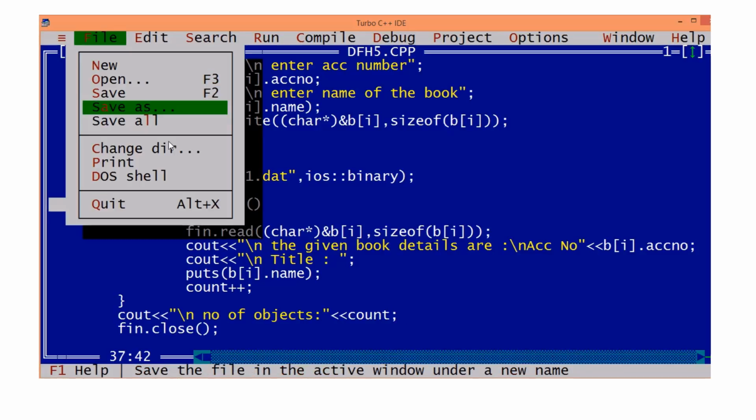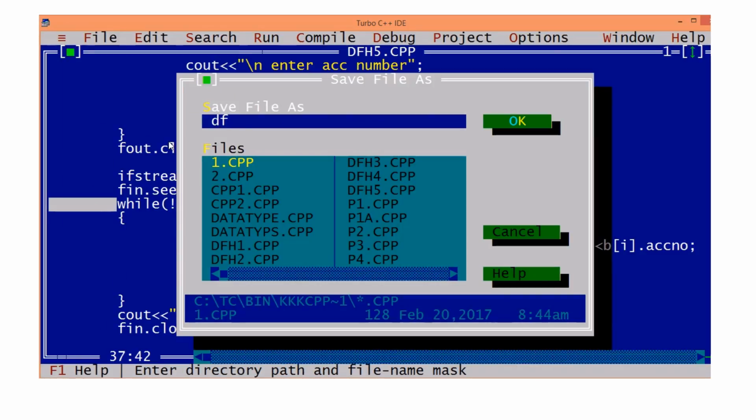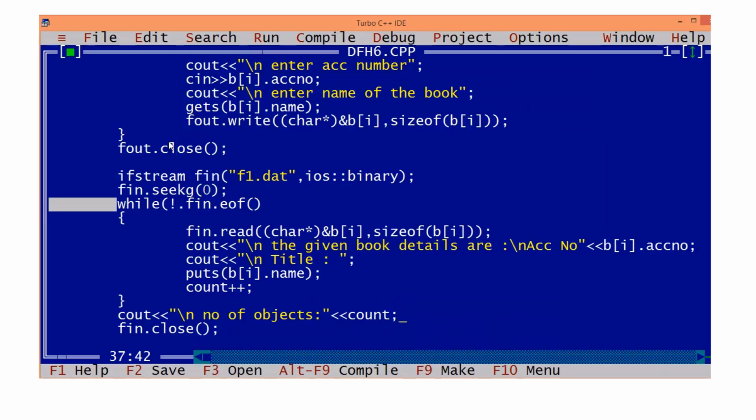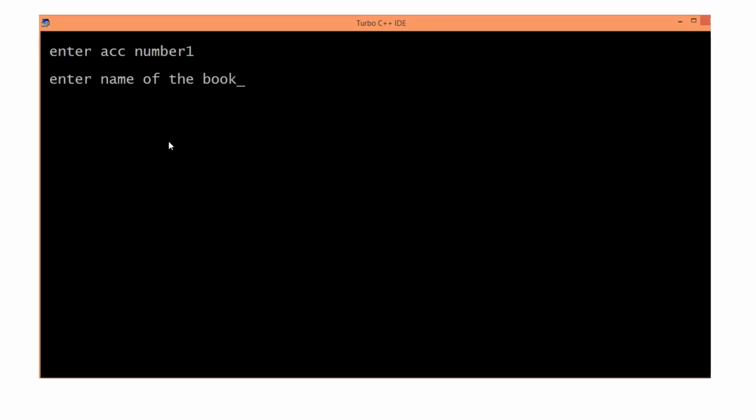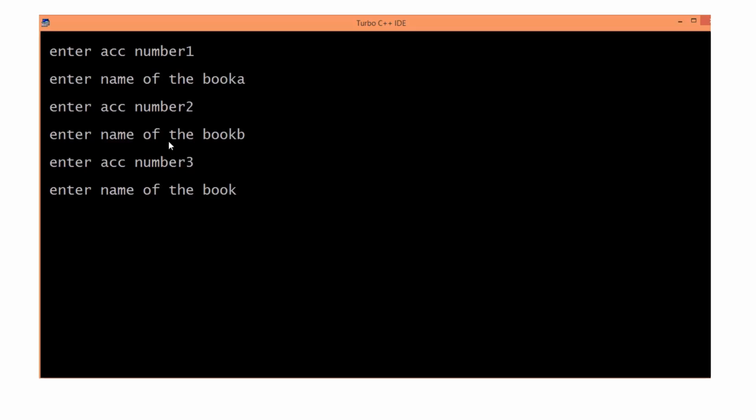Okay, in the previous case what have we done? We have done 10 objects. That is a loop. That is known to us. Clear? So now let's execute. Enter accession number 1, A, 2. This is first we are reading. Sometimes the file already exists. We need not reread.